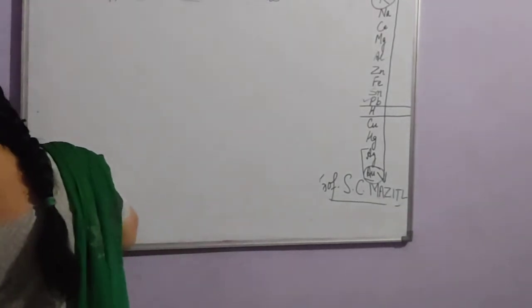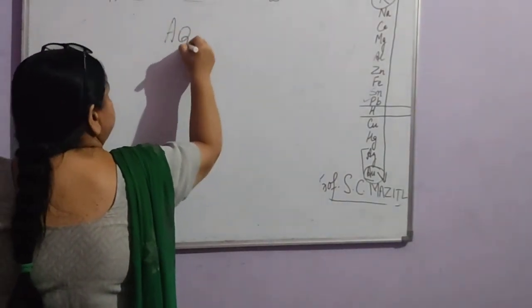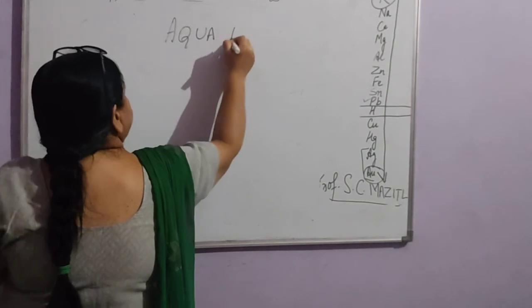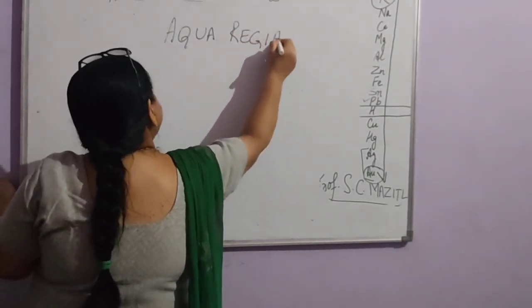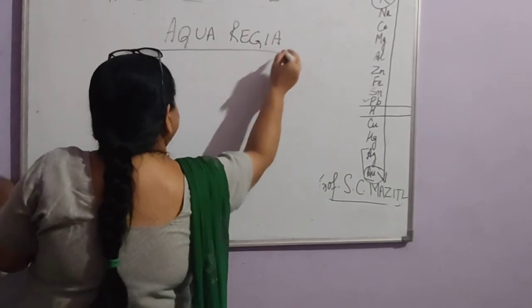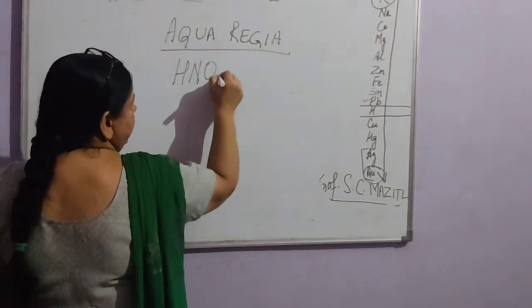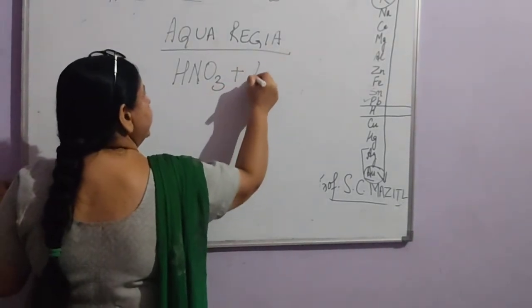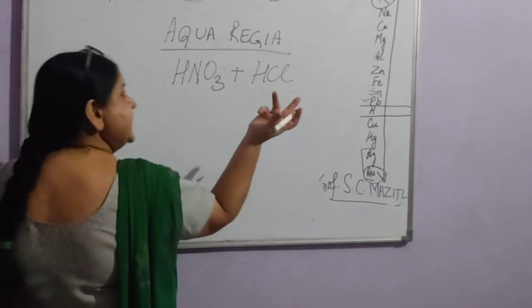Right? One more thing, I want to tell you about Aqua Regia. Now what is this Aqua Regia? Aqua Regia is a solution of HNO3 and HCl. But it is not present in any ratio.